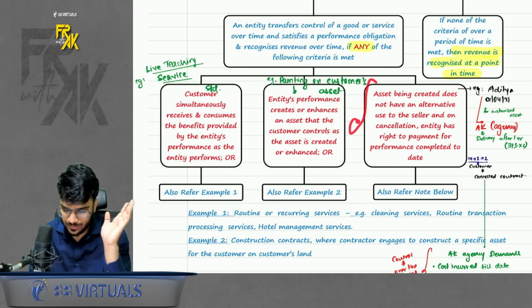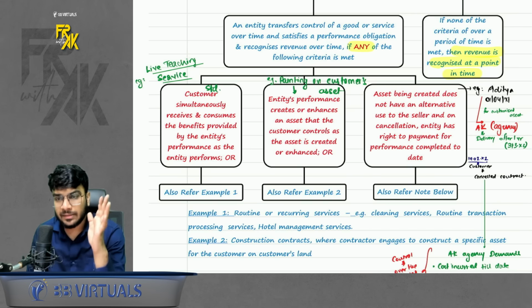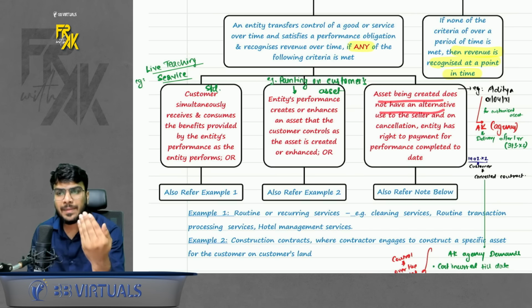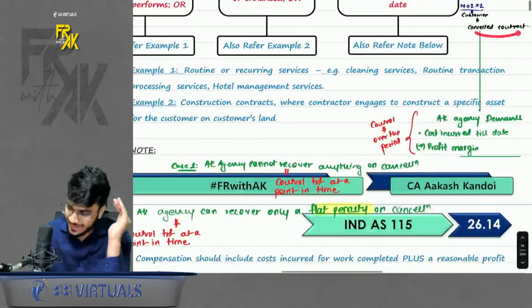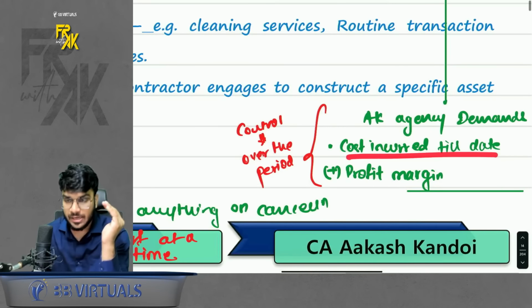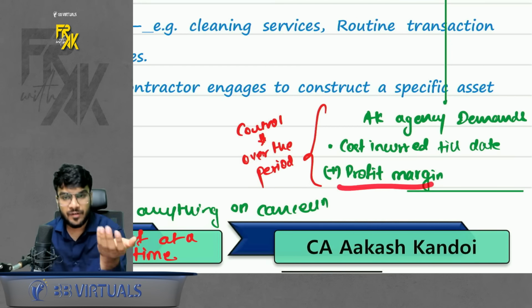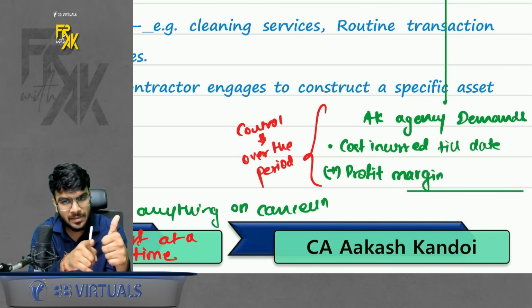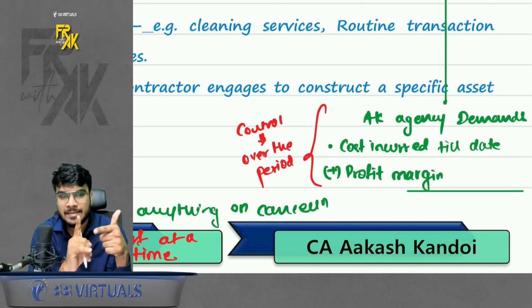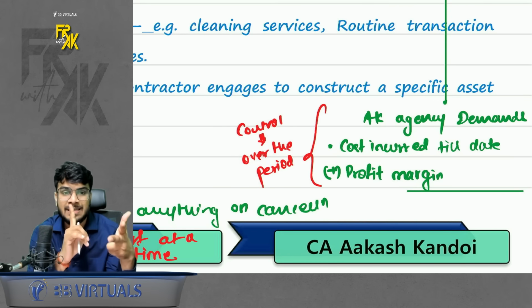Second case. Third case. Just remember in third case, if you are making any customized asset for the customer, and if on cancellation, you can recover cost incurred till date plus a reasonable profit margin. Again, I'll repeat. If you are making any customized asset for the customer, and if the customer cancels, you can recover cost incurred plus a reasonable profit margin.